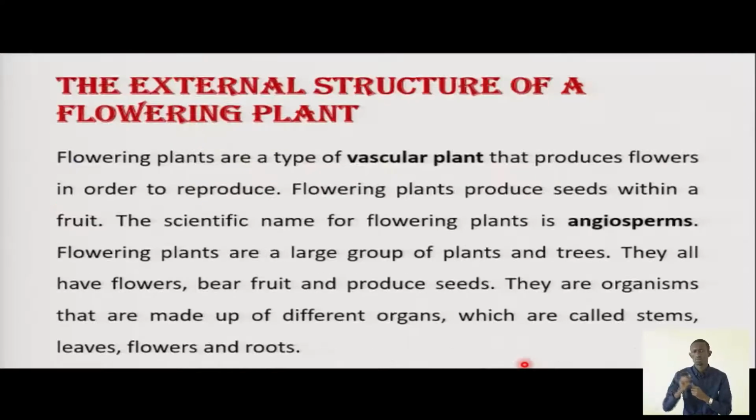Students, do you know external structures of a flowering plant? When we say a flowering plant, that means it's a vascular plant that produces flowers in order to reproduce. These are plants which produce flowers that can reproduce. The scientific name of flowering plants is what we call angiosperms. Angiosperms are flowering plants. Here we can talk about large group of plants and trees. Those are flowering plants because they produce flowers.